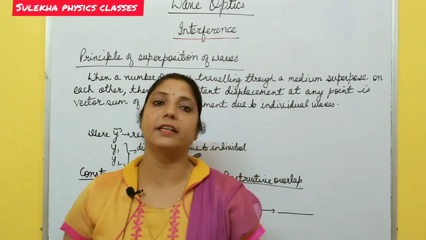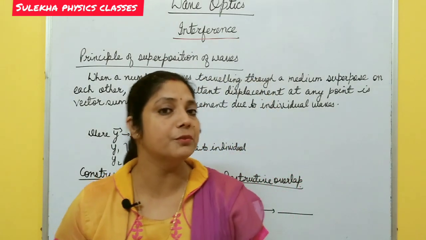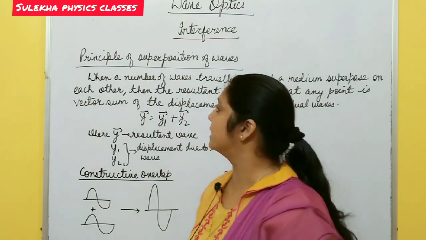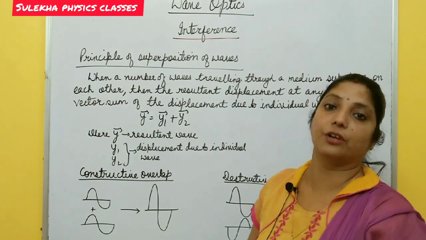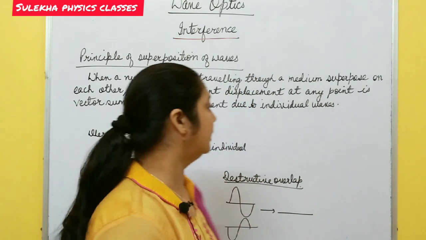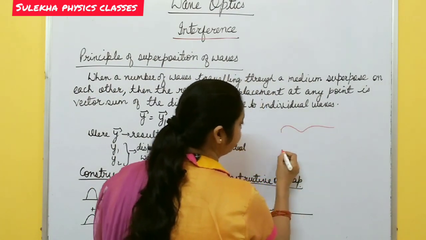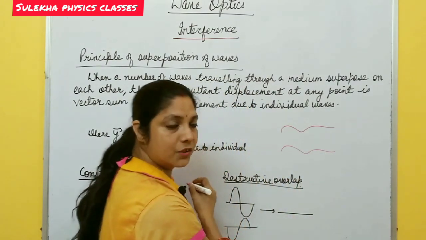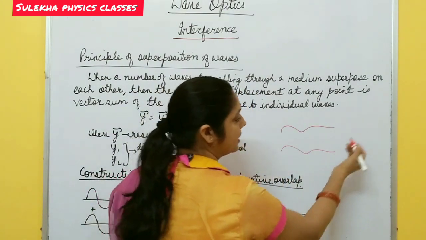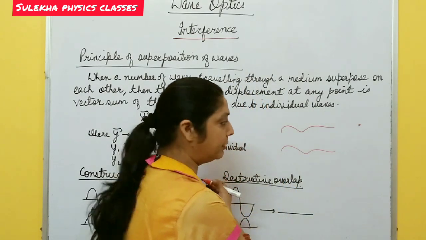But before starting interference, you must know about the superposition principle, that is the principle of superposition of waves. What is this? Suppose there are two waves in a medium. One wave is traveling like this and the other wave is traveling like this, and both these waves superpose at some point in the medium.